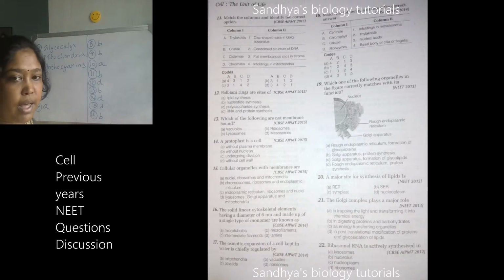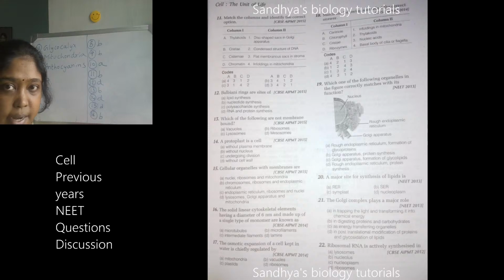Okay, now 17th one. You have to think a little bit and then you can answer. Osmotic expansion of a cell kept in water is chiefly regulated by what? You know about osmosis. 17th you have answered already. Very good, it is B. The vacuoles which are present mainly control that regulation. Osmosis means the entry of water by diffusion.